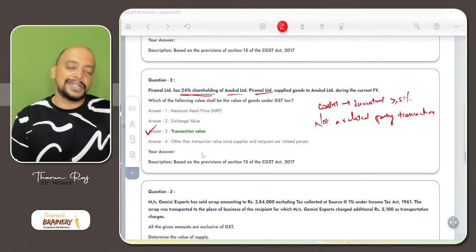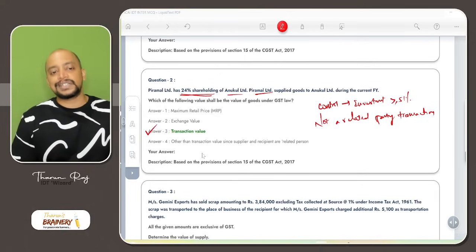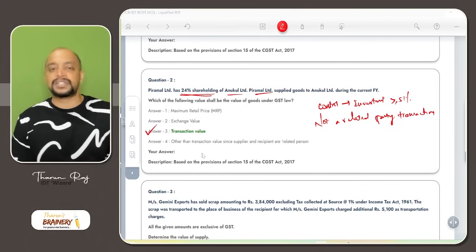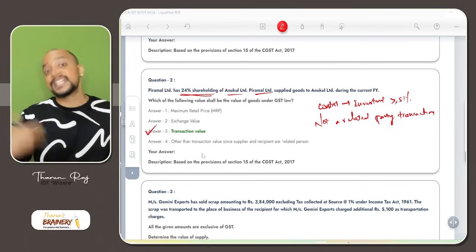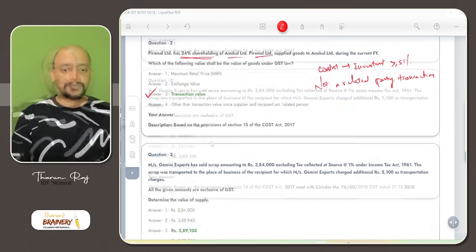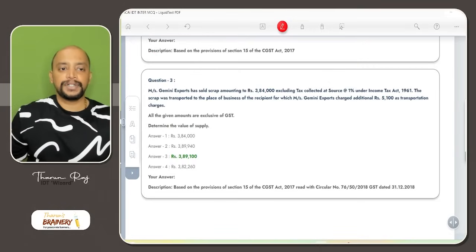What if it is a related party transaction? Option D is the answer. Other than transaction value, since supplier and recipient are related, that will be applicable if it is a related party transaction. Now we are moving on to question number 3.